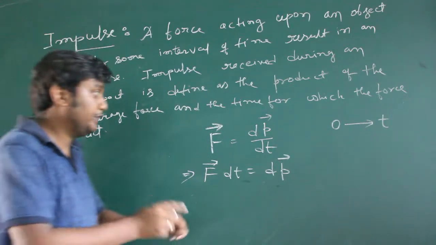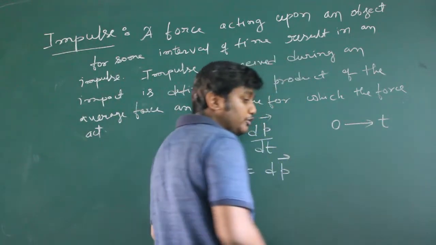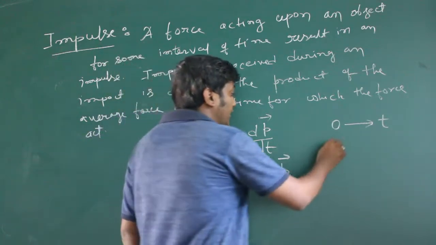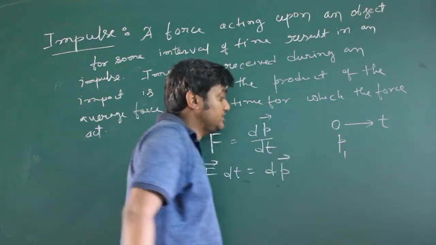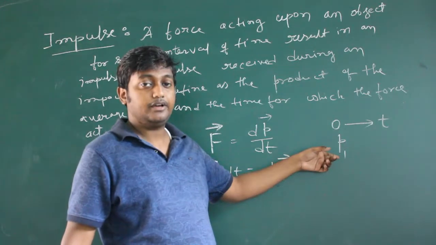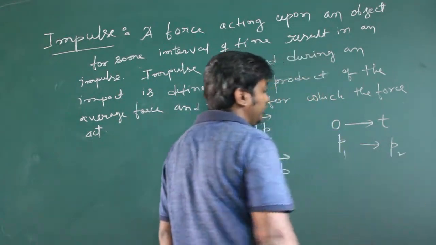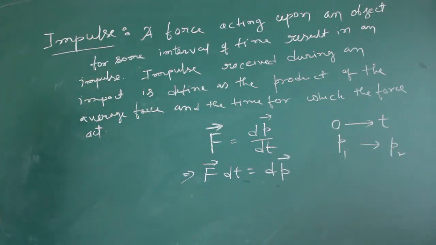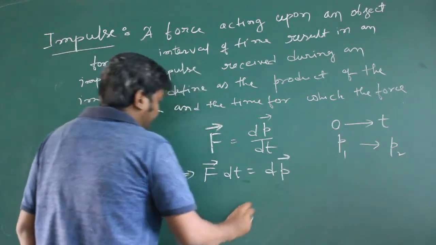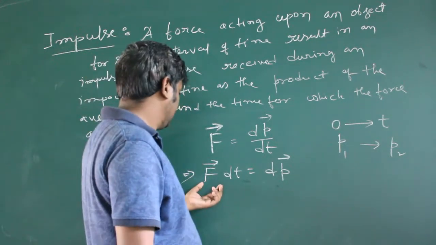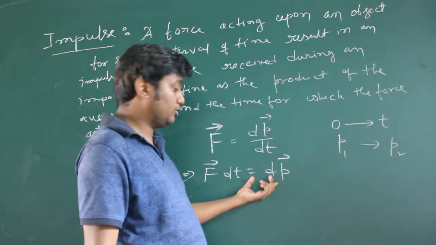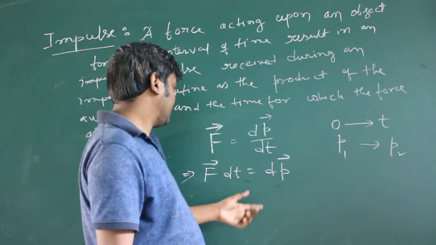So when you impact your nail, or when you hit the cricket ball, suppose the momentum of the cricket ball is first p1, and after time t it will become, suppose, p2. Now if we want to find this total change in momentum, what do we have to do?